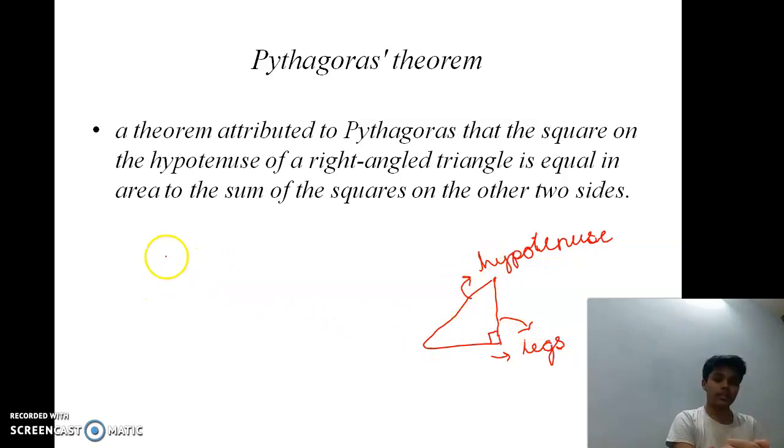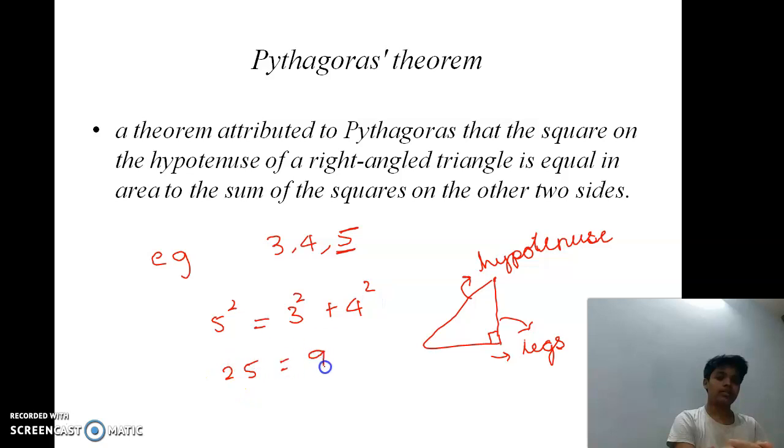For example, 3, 4, 5 are sides of a right angle triangle. Then 5, which is the longest side, is the hypotenuse. 5 square must be equal to 3 square plus 4 square. 5 square is 25, 3 square is 9, 4 square is 16, 25 is equal to 25. These are also called triplets, and let's see how this theorem is useful in solving problems.